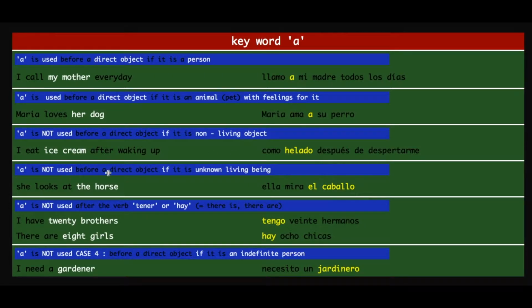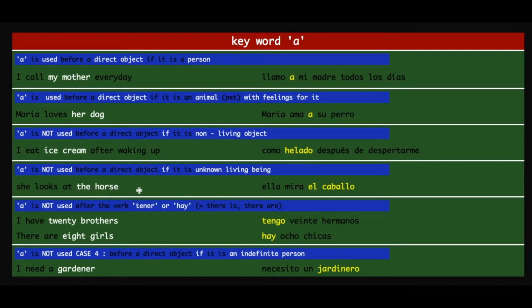It says A is not used before a direct object if it is an unknown living being. We saw in the earlier examples that if it is a pet and we have feelings for it, or if it is a person, then you have to use A. But in this case, if it is an unknown living being, then you don't use an A. Let us take a look at the example.